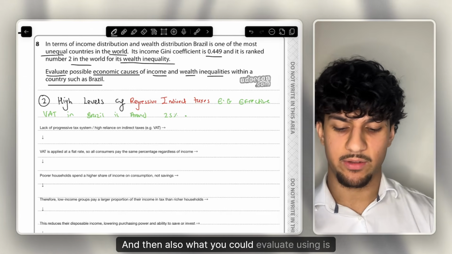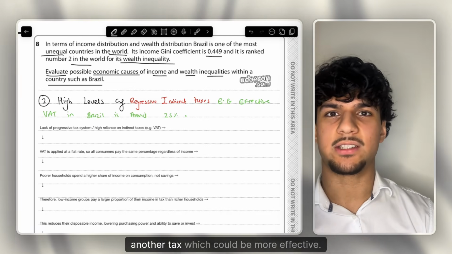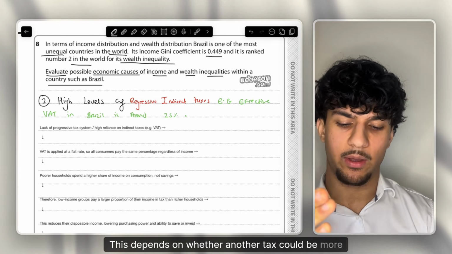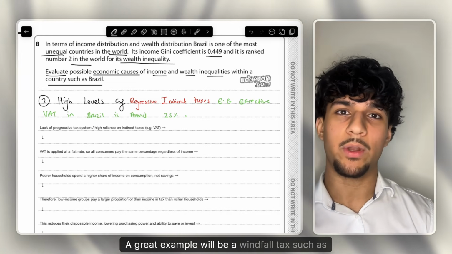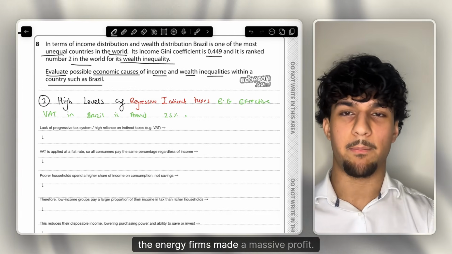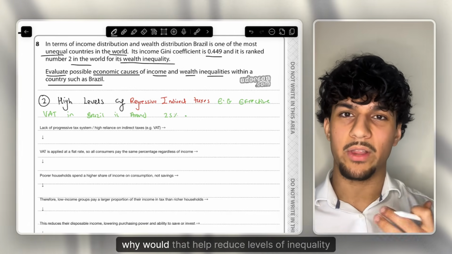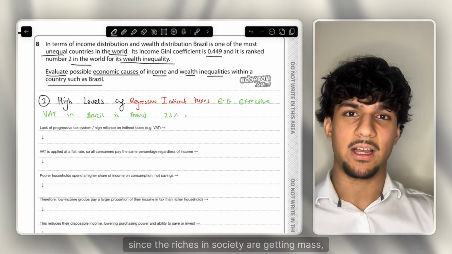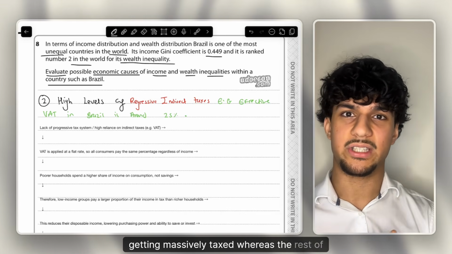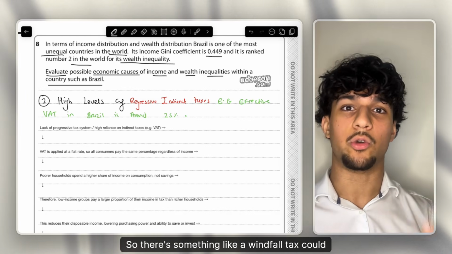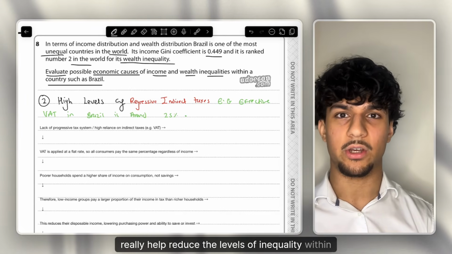And then also what you could evaluate using is another tax which could be more effective, saying how in evaluation this depends on whether another tax could be more effective. A great example would be a windfall tax, such as the UK government used whenever the energy firms made a massive profit, and why will that help reduce the levels of inequality? Since the richest in society are getting massively taxed, whereas the rest of society is not affected. So something like a windfall tax could really help reduce the levels of inequality within the country.